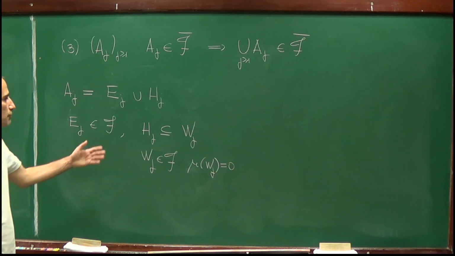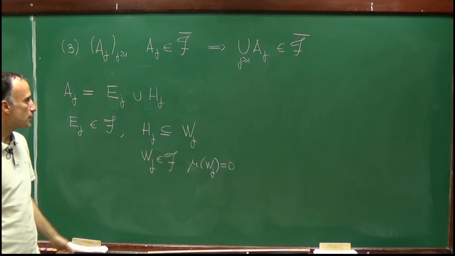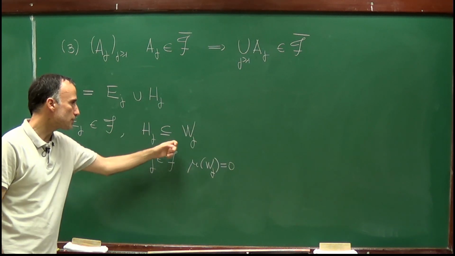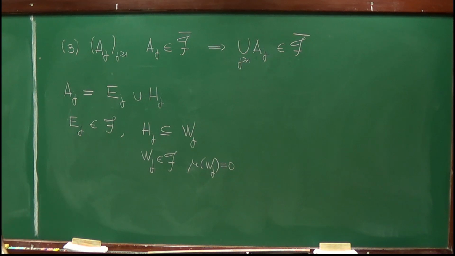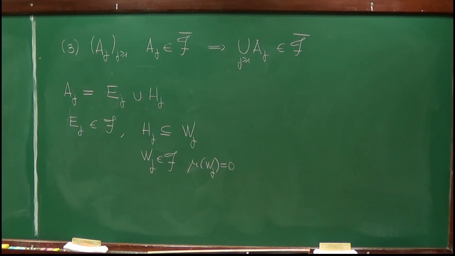Right? Well, I'm sorry for the notation. I was calling Aj an element of the sigma algebra before. Now it's a negligible set, but I think it's not very complicated to get used to this new notation.